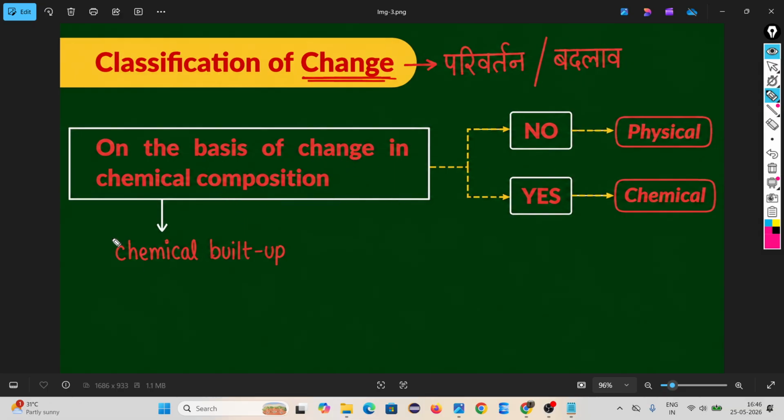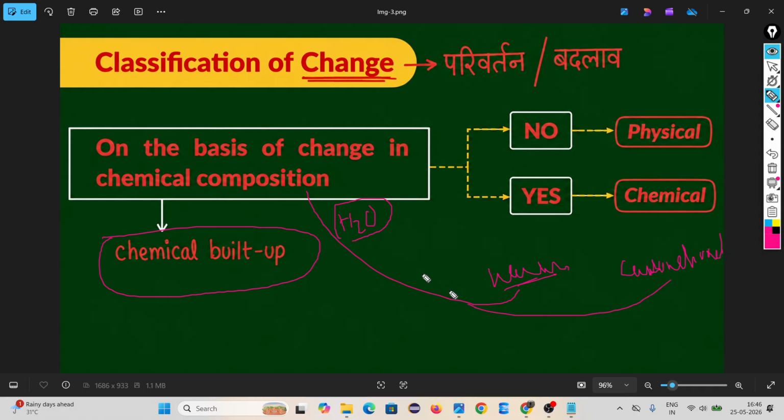Sir, what do you mean by chemical composition? Chemical build-up. Suppose I am telling you water. This water is chemically made up of H2O, hydrogen and oxygen. If you tell water, what is the chemical composition of water? H2O. If you tell about carbon dioxide, the chemical composition is CO2. If you tell about sodium chloride, the salt which we are eating daily, the composition means in which they are built up, chemical build-up, sodium chloride. So we have to learn the changes based on chemical composition.